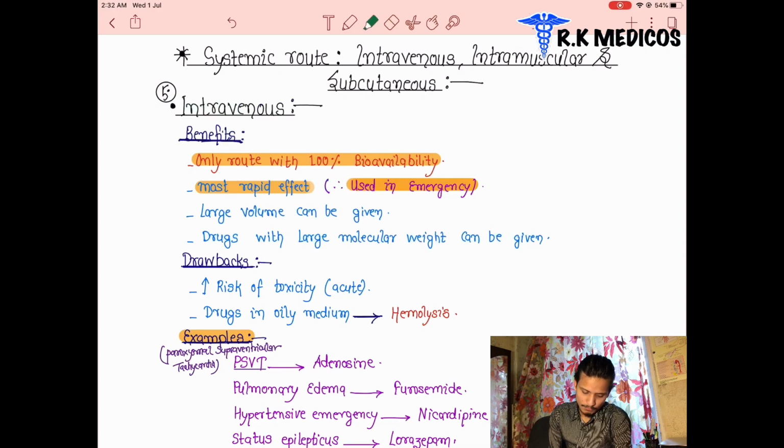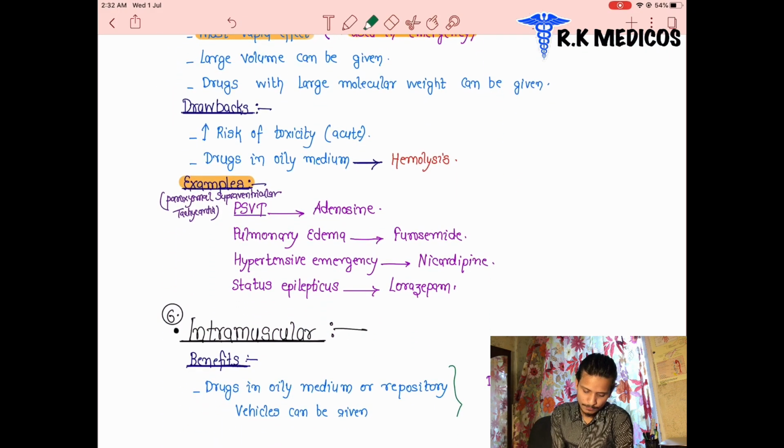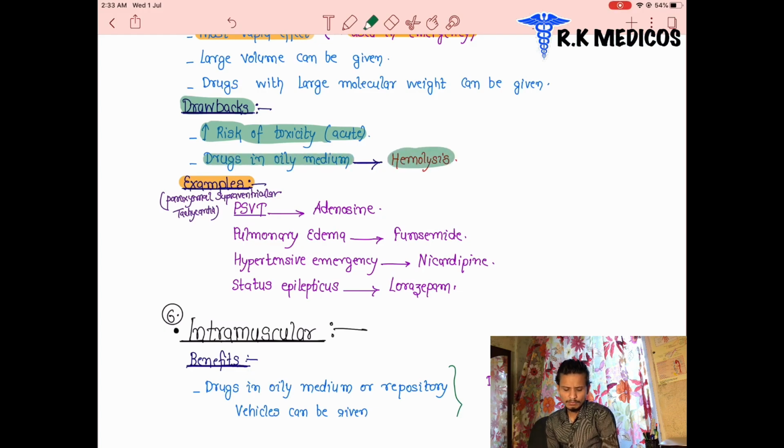Next point, we can see the drawbacks of these routes. What is the drawback of the intravenous route? First, it increases the risk of toxicity, of course, because the drug goes directly into the blood, without any catabolism or anabolism. It reaches the blood and produces toxicity. There is a higher risk of toxicity, and if the drug is in an oily medium, hemolysis will occur, which is the breakdown of blood cells.